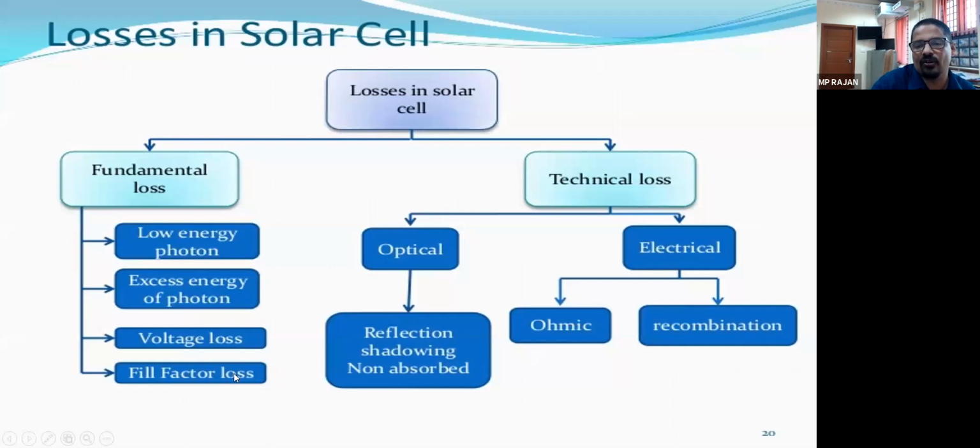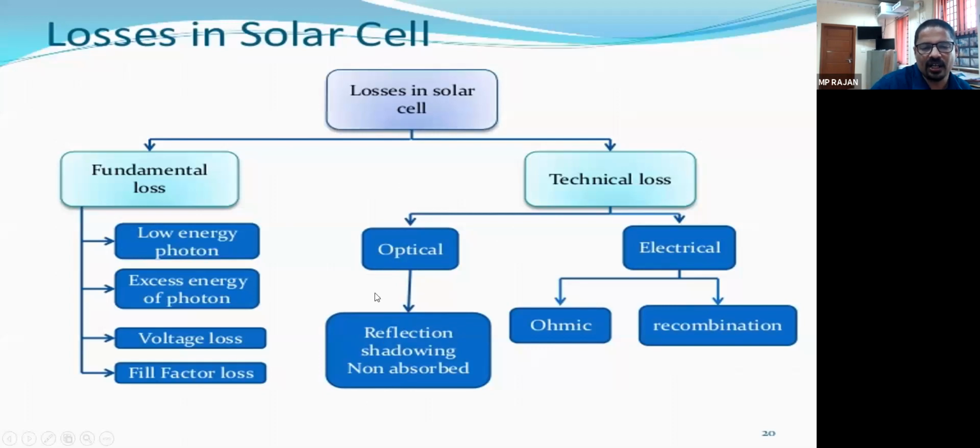Come to the technical loss. Under technical loss, we have optical and electrical. Optical means this is regarding the radiation. As I said, diffuse radiations are there, direct radiations are there, reflective, albedo radiations are there. Some of the radiation photons will reflect back from the top layer of the solar cell. We can give an anti-reflecting coating which will reduce the reflection, but still some of the energy is lost because of the reflection.